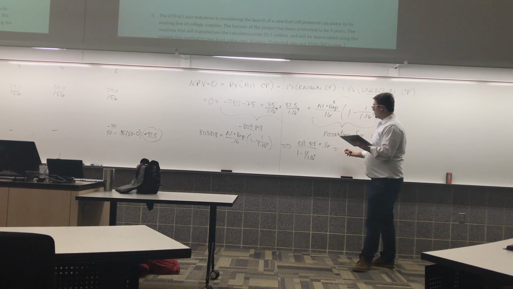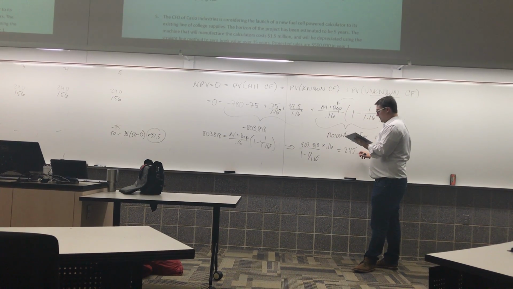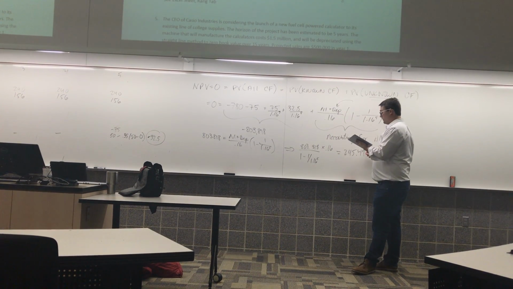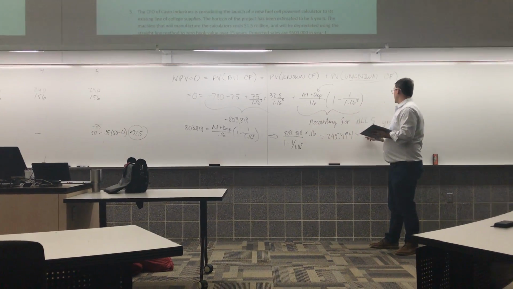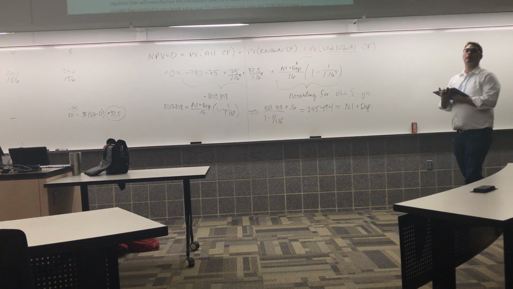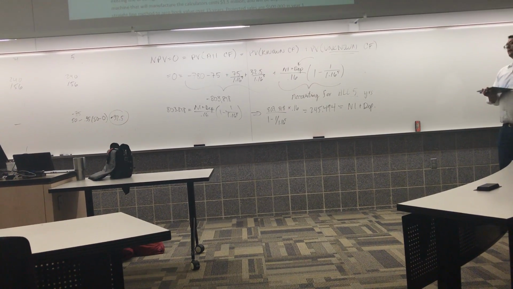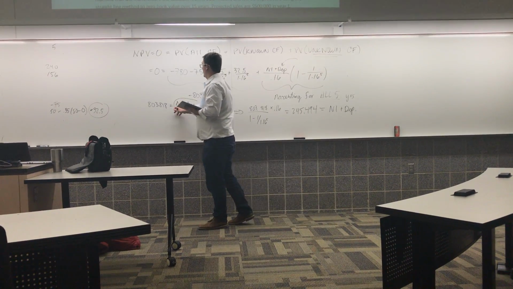This gives me 245,494, right? So this piece is my net income and my depreciation together combined. That number is sometimes called operating cash flow, just so you know.